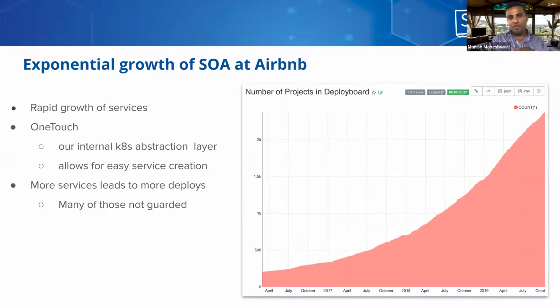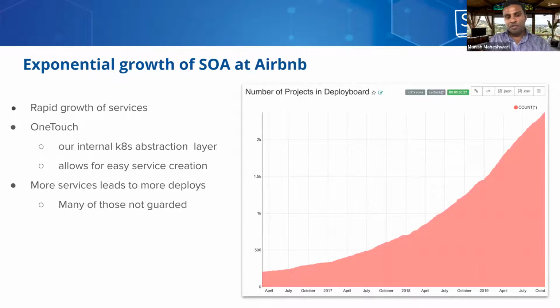And then, as I mentioned, as we move from monolith to microservices, more services, of course, leads to more deploys. As a result, there were two things happening. One, there was a culture shift that had to happen, and second was to learn how we deal with this operational complexity of this new SOA world.